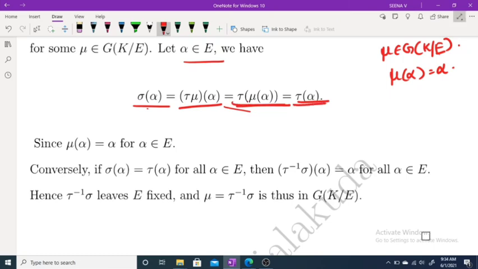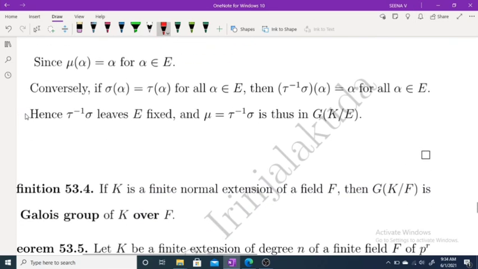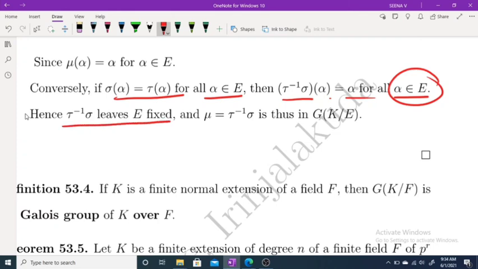Now conversely, assume that tau of alpha equals sigma of alpha for all alpha belongs to E. Then tau inverse sigma of alpha is equal to alpha. And tau inverse sigma of alpha equal to alpha for all elements alpha belongs to E implies tau inverse sigma is an automorphism leaving every element of E fixed. That means tau inverse sigma leaves E fixed.